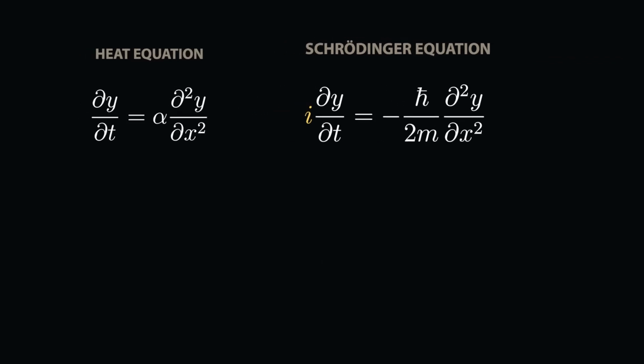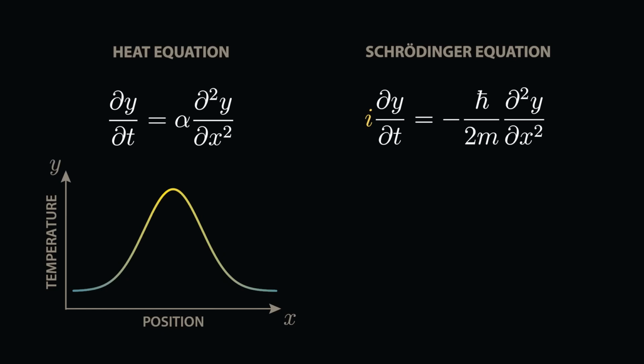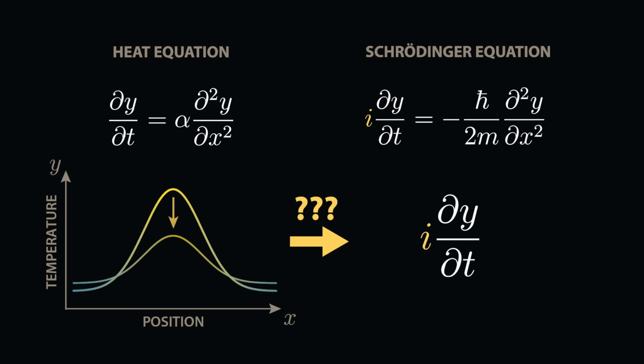This proportionality makes a ton of sense for the heat equation. It tells us that, for example, in regions that quickly change from cold to hot, the hot area will become cooler as the heat spreads out. But in Schrödinger's equation, the time derivative is multiplied by the imaginary number i. How does multiplying by i turn a heat equation into an incredibly accurate description of matter itself?